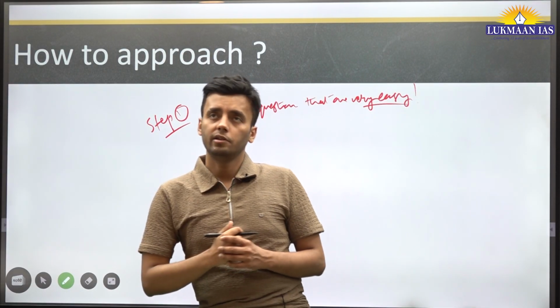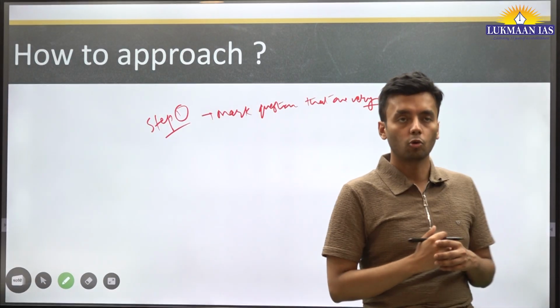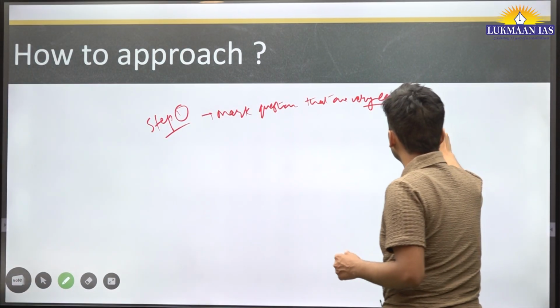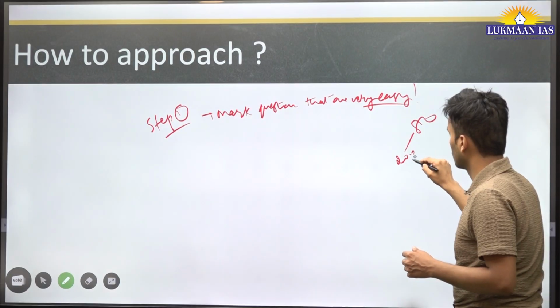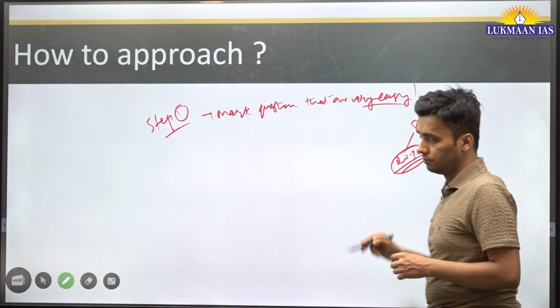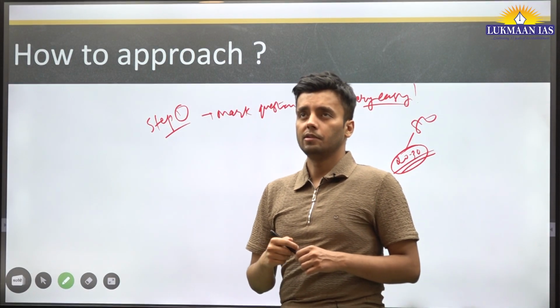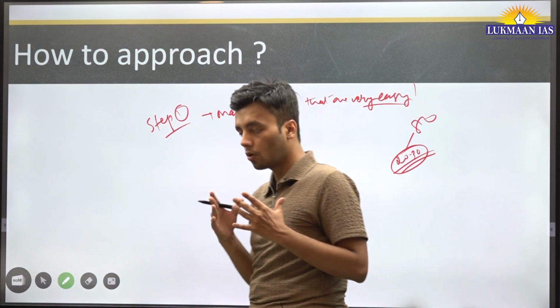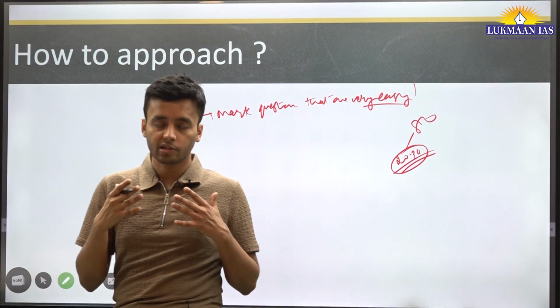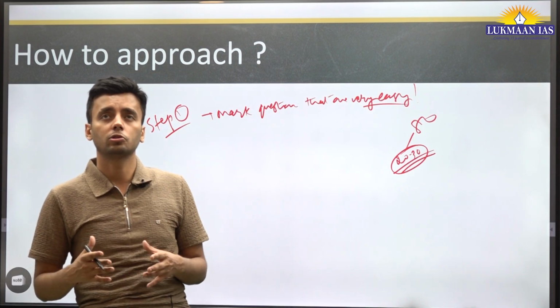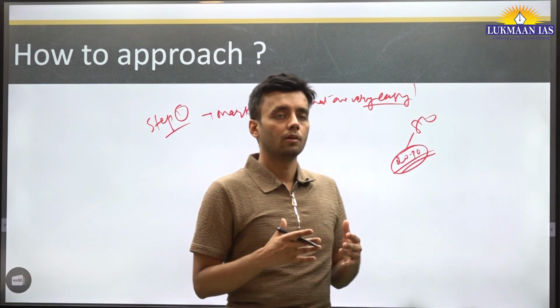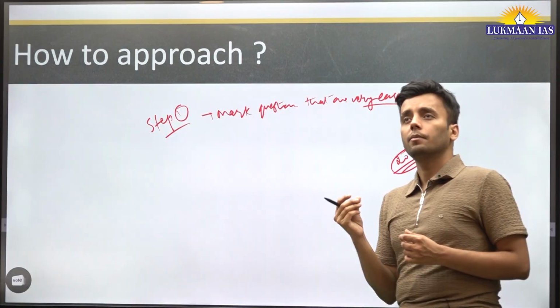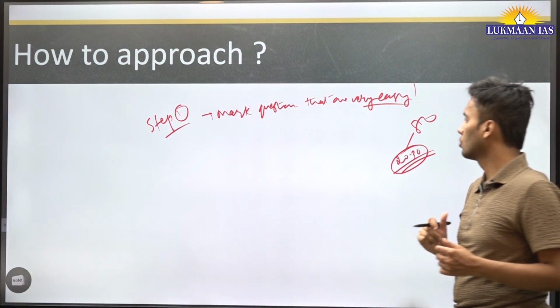In a total set of 80 questions, you will find around 20 to 30 questions that are very easy. If you have prepared well, if you have memorized all the formulas and practiced enough questions, there will be 20 to 30 questions that can be solved at your fingertips.